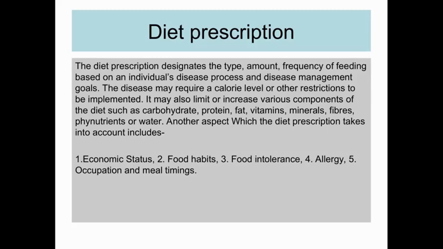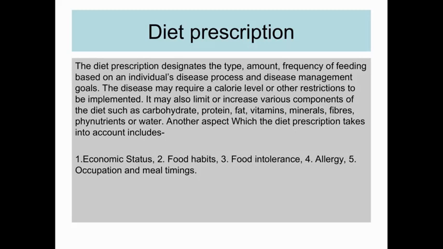Okay, diet prescription. Now, in order to implement a therapeutic diet, we require a diet prescription. The diet prescription designates the type, amount, frequency of feeding based on an individual disease process and disease management goals. The disease may require a calorie level or other restriction to be implemented. It may also limit or increase various components of the diet such as carbohydrate, protein, fat, vitamins, minerals, fibers, phytonutrients, or water. Another aspect which the diet prescription takes into account includes the economic status, food habits, food intolerance, allergy, occupation, and meal timings. These are all patient specific.